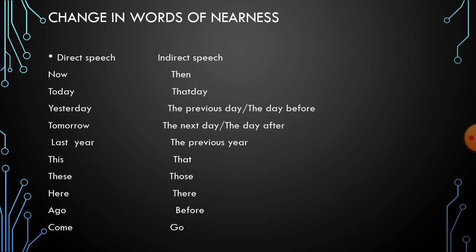Tomorrow will change into the next day or the day after. Last year will change into the previous year. This will change into that, these, those, here, there. Ago will change into before, and come will change into go. So you have to learn all these terms, and only then we will be able to change a direct sentence into indirect sentence in a proper manner.